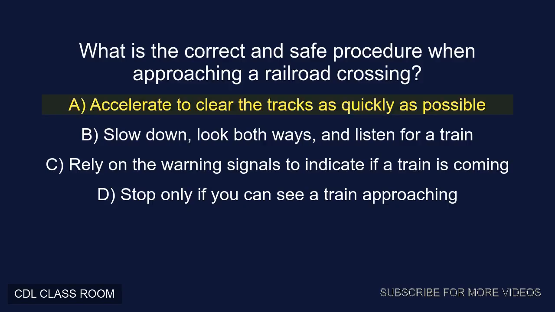A. Accelerate to clear the tracks as quickly as possible. B. Slow down, look both ways, and listen for a train. C. Rely on the warning signals to indicate if a train is coming. D. Stop only if you can see a train approaching. Correct answer, B. Slow down, look both ways, and listen for a train.